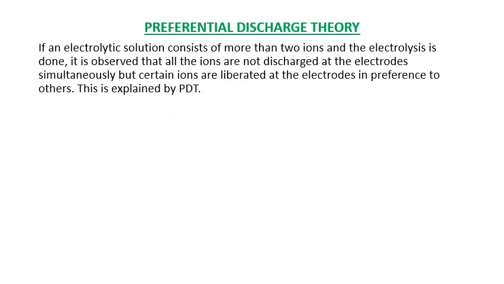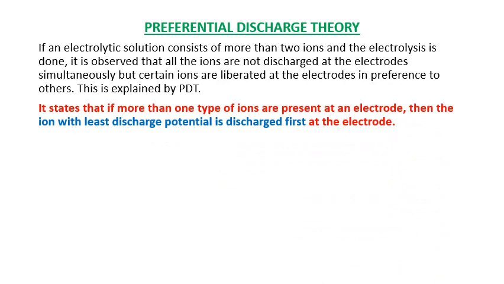So next main point. It states that if more than one type of ions are present at an electrode, then the ion with the least discharge potential is discharged first at the electrode. Students, this statement is very, very important.